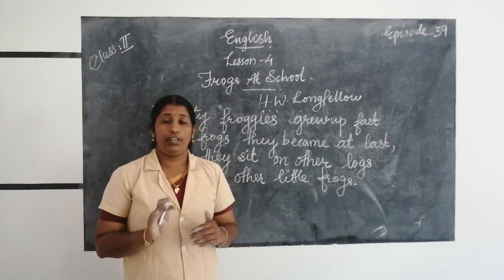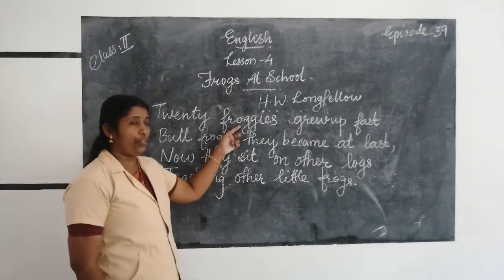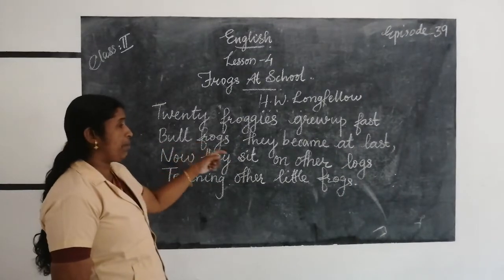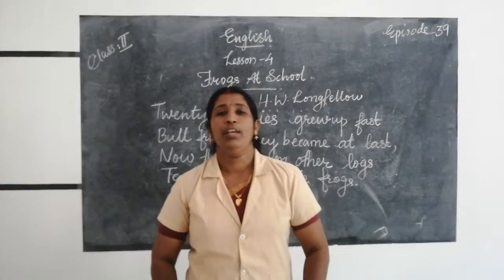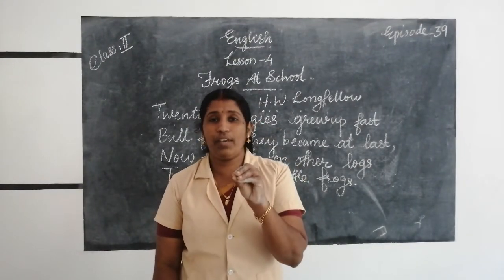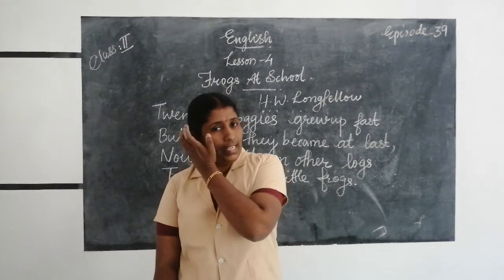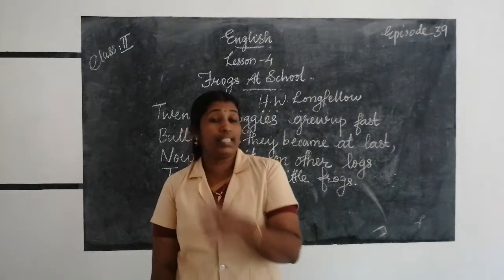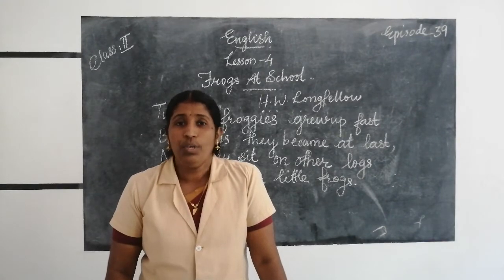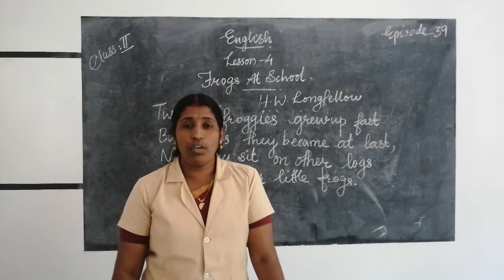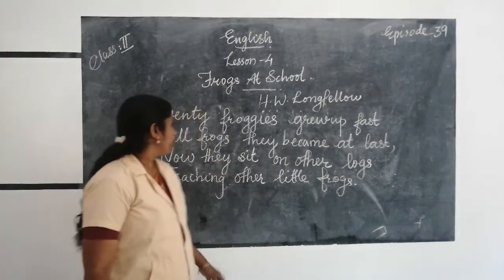They are not growing up slowly. They are growing up fast. Then bullfrogs they became at last. They became very fat bullfrogs. At first when the poem starts, they are wearing little green coats. When they started to go to school, they were little frogs. But now they became 20 full grown up frogs.